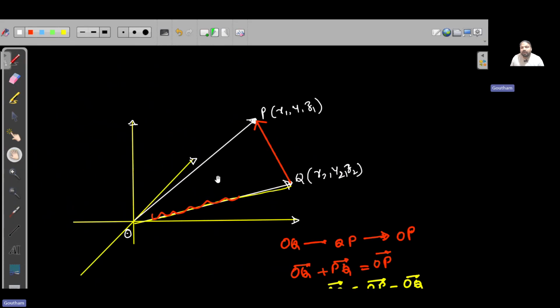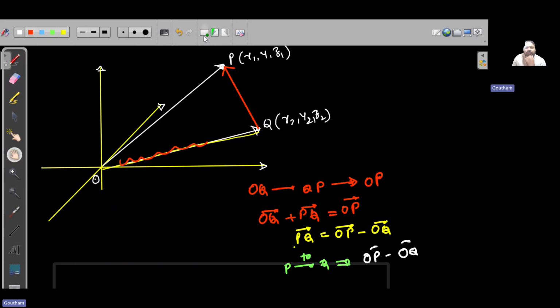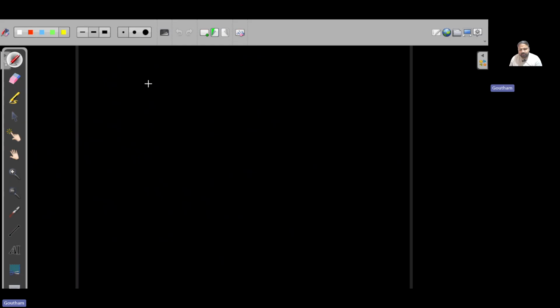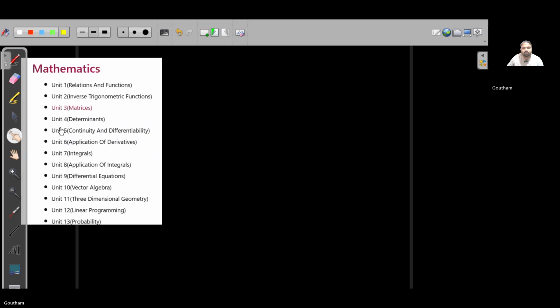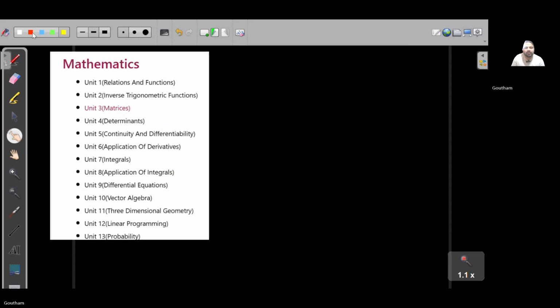So yes, we can continue with this concept more and more again. Now, going by the 12th distribution of chapters, let me show you. This is the 12th topics. Vector algebra, three-dimensional geometry and linear programming are considered highly scoring, along with relations and functions, matrices and determinants.